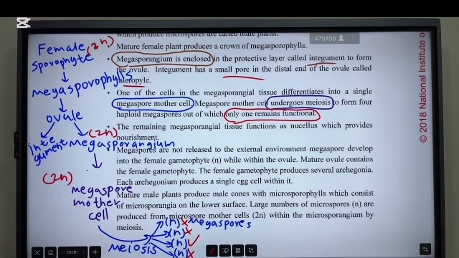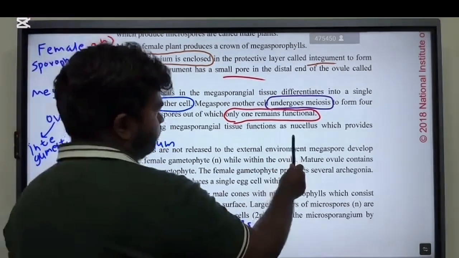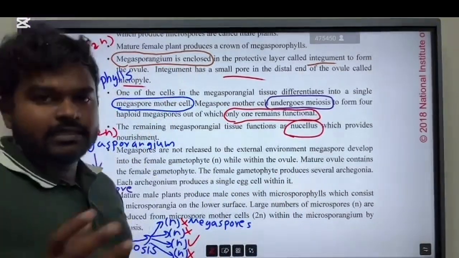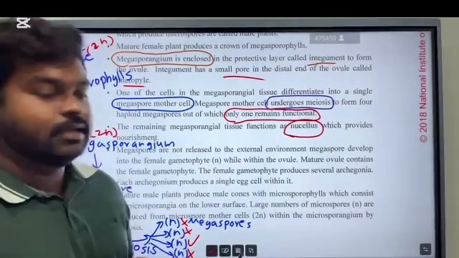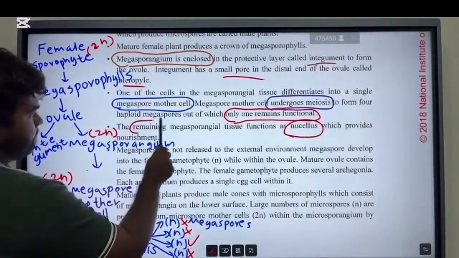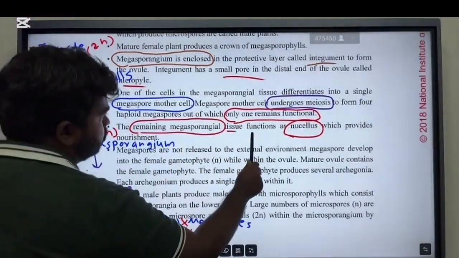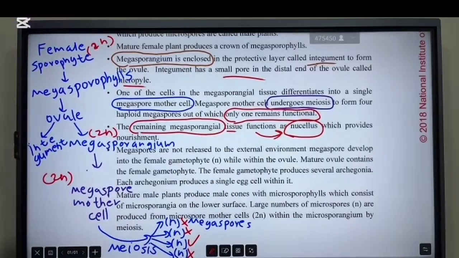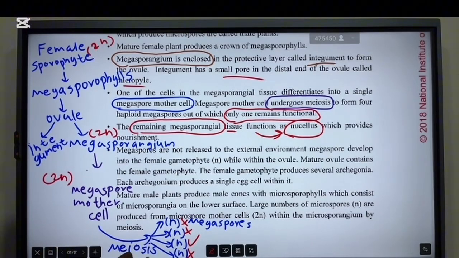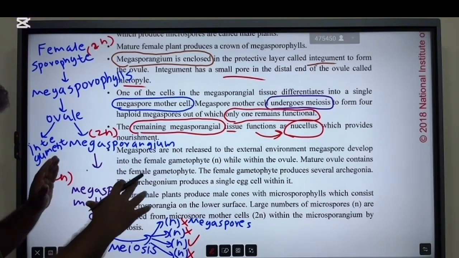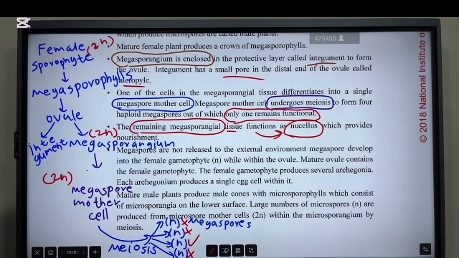The remaining megasporangial tissue functions as the nucellus. So I told you at the end, the megasporangium and nucellus are like the same thing. That is why I said both are the same. Because the remaining megasporangial tissue functions as the nucellus, which provides nourishment. So now what happens? One single megaspore remains functional, and there is other megasporangial tissue also.